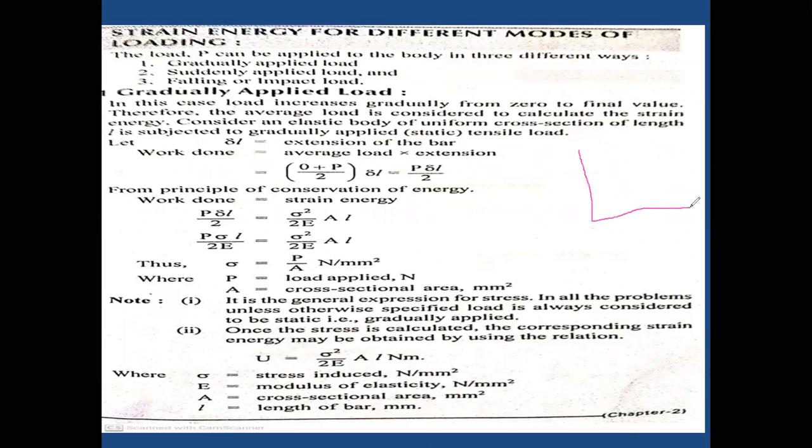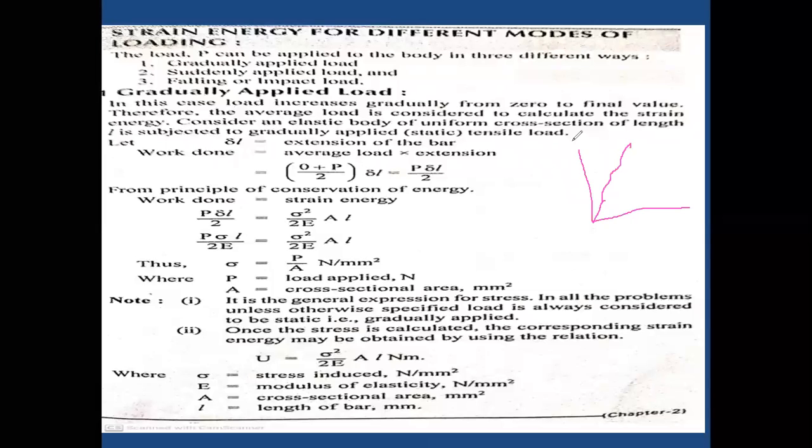We have a graph like this. Initially we apply a 1 kg load, and the value will be like this. After that we apply 1 more kg, and then later 1 more kg, like this.